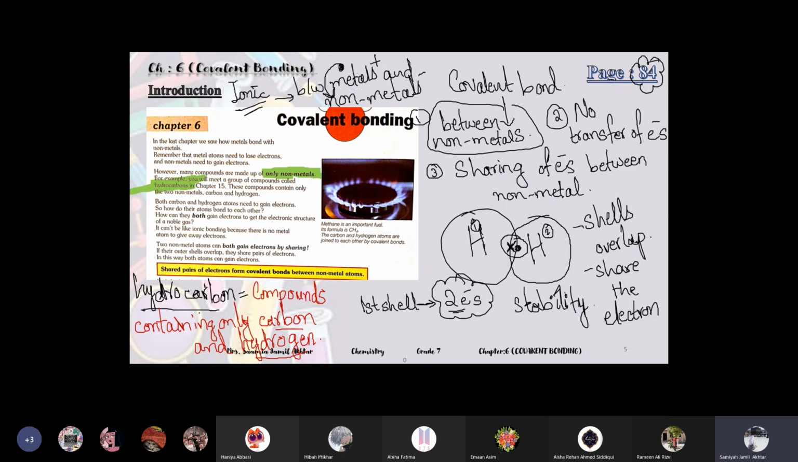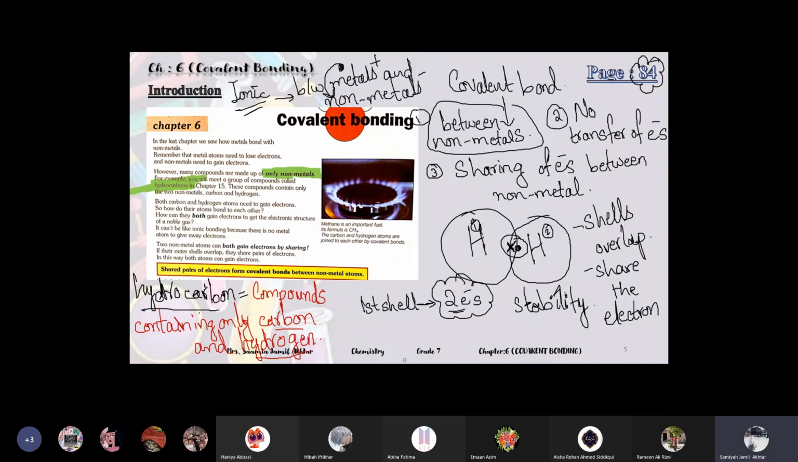Later in grade 7, you have a complete chapter on hydrocarbons. I think it's in the second term, where you will study the compounds containing only carbon and hydrogen. They are non-metals, and between these non-metals there is covalent bonding. They share the electrons with each other to complete their shells.